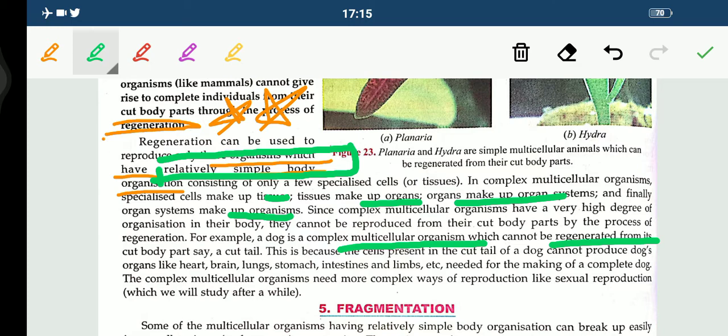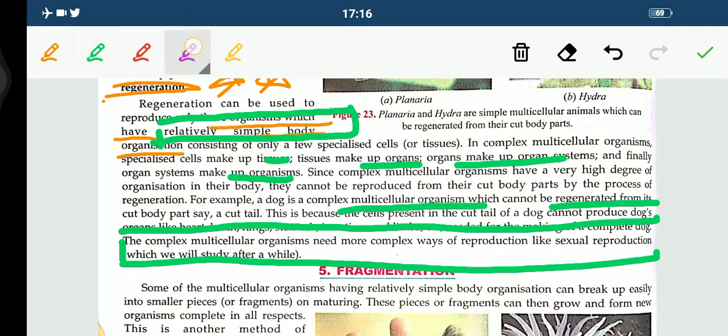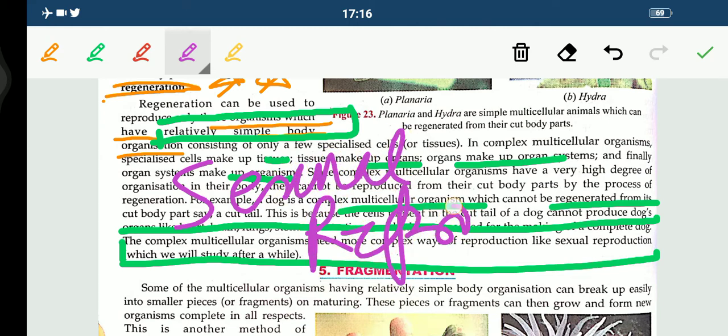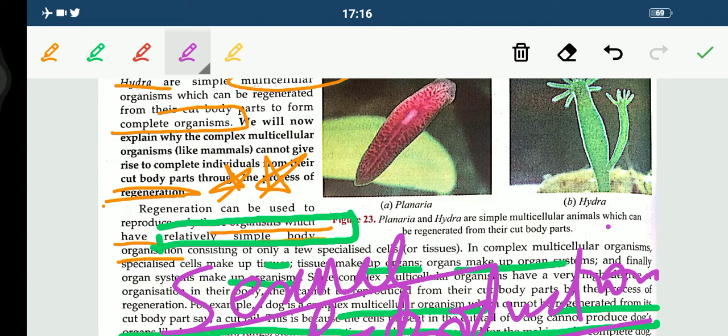So complex multicellular organisms need more complex ways of reproduction, like sexual reproduction. This we are going to study now. That is why this mode of asexual reproduction doesn't take place in animals like us human beings.